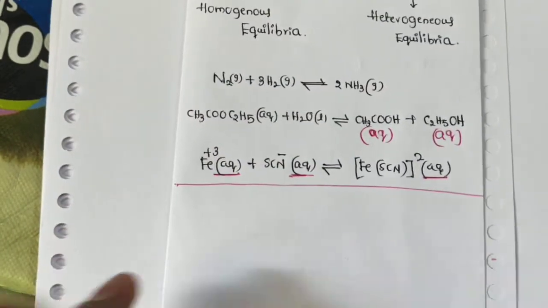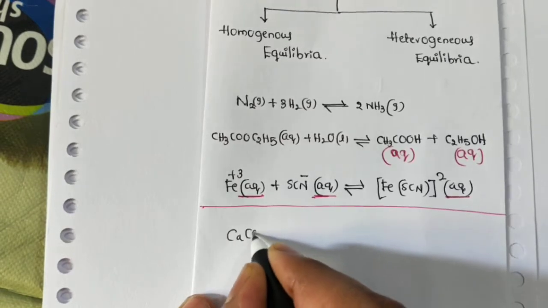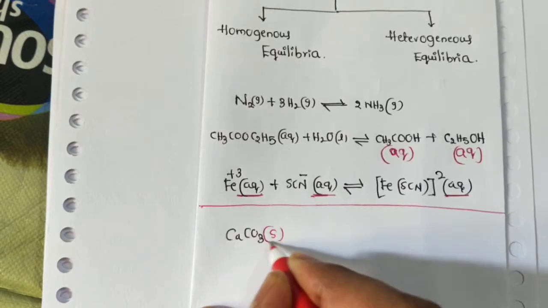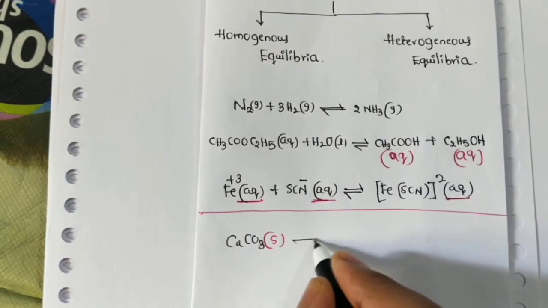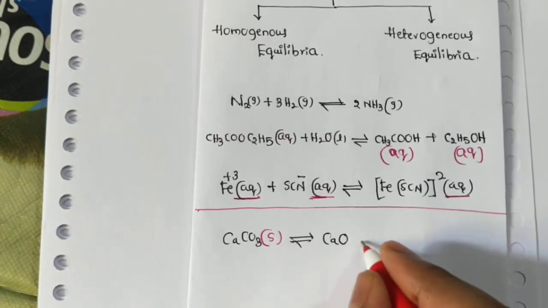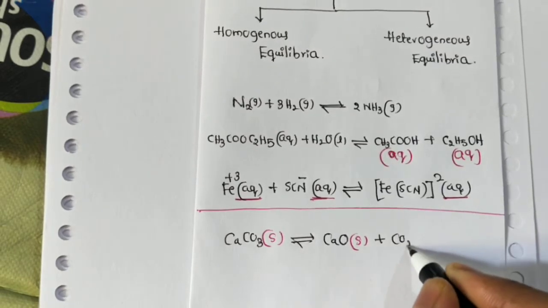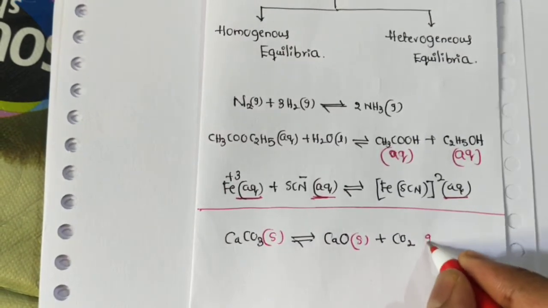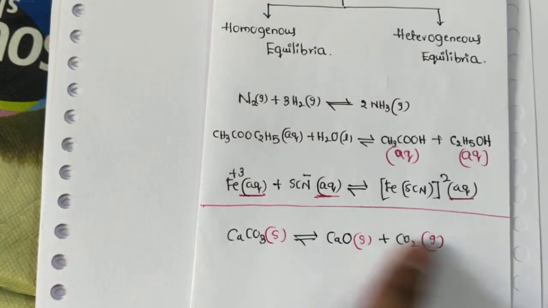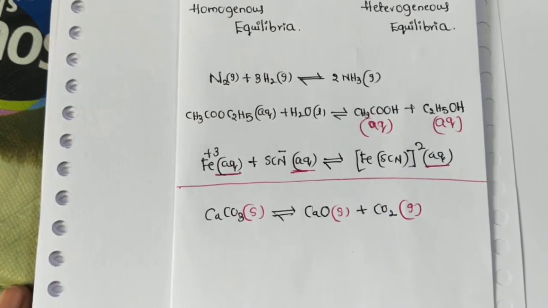For example, we take calcium carbonate, solid phase, decomposing to form calcium oxide, solid phase, and carbon dioxide, gaseous phase. So the reactant and products are in different phases. That's why it is an example of heterogeneous equilibrium.